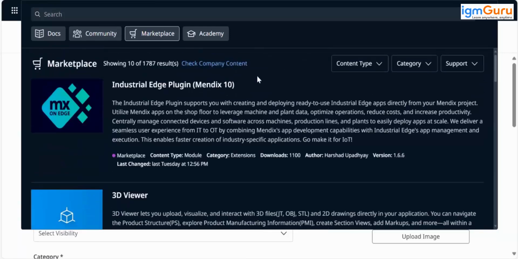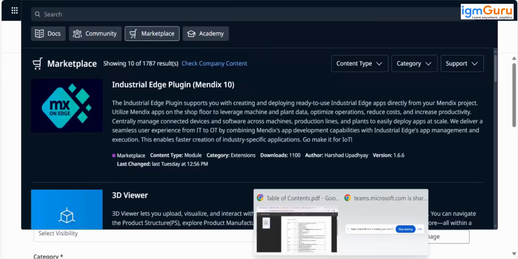So in many applications we need Excel importer. We need data to be imported from Excel sheets into our entities, database tables. So no need to build from scratch. We have a module for that provided by Mendix. We can use that for importing the data. Like this, we have multiple marketplace modules.